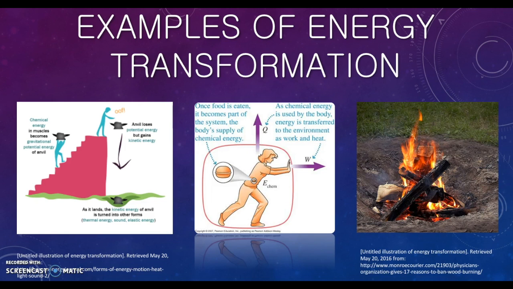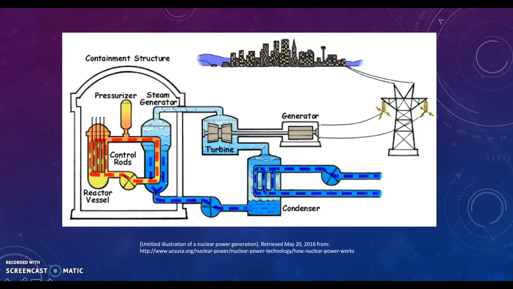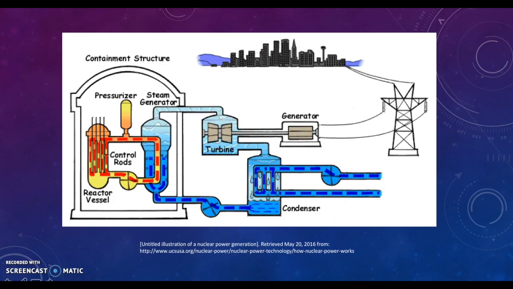More examples: a battery generates electrons from chemical reactions, which are used to make electrical energy. A toaster takes electrical energy and converts it to heat. Your leg converts the chemical energy stored in your muscles into kinetic energy when you pedal a bicycle. Many times, multiple conversions are involved. Consider nuclear power generation.